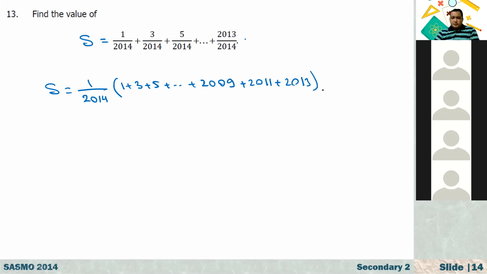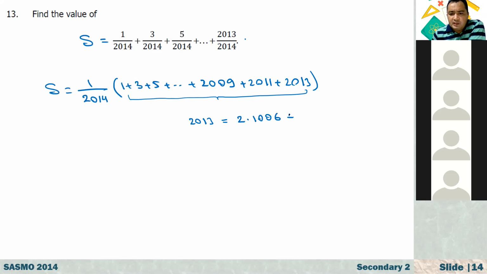What method am I going to use here? First, I should find how many numbers we have here. This 2013, I can write as 2 times 1006 plus 1.